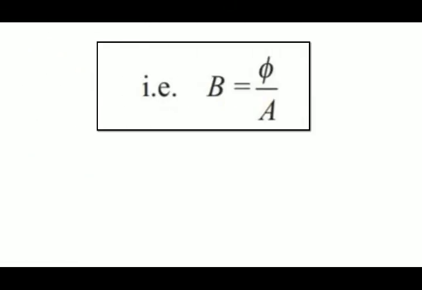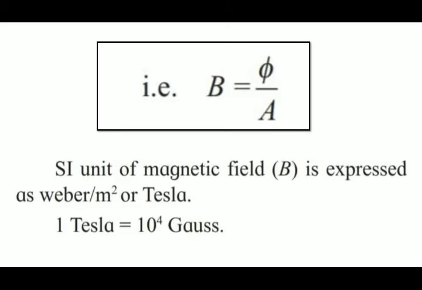As we have B is equal to phi upon A, the SI unit of magnetic field B is expressed as follows. What is the SI unit of flux? Just now we have seen the SI unit of flux is the Weber. And what is the SI unit of area? It is meter square. We always measure area in meter square or centimeter square. So phi upon A is Weber upon meter square. So this will be the SI unit of the magnetic field, that is Weber per meter square.